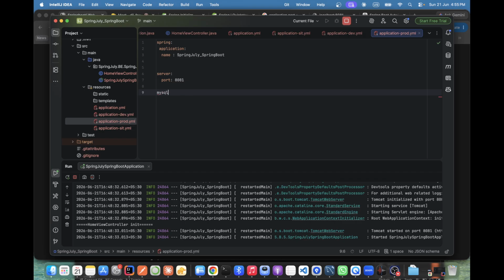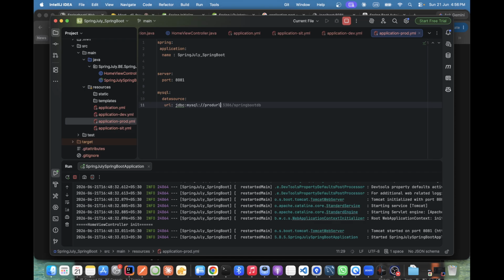MySQL, SQL datasource, and here I am writing the URL. Suppose jdbc:mysql, and this one is like the prod DB URL.